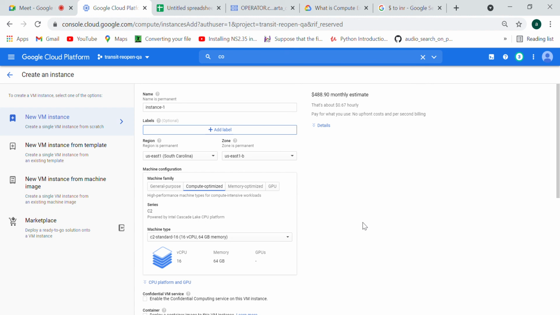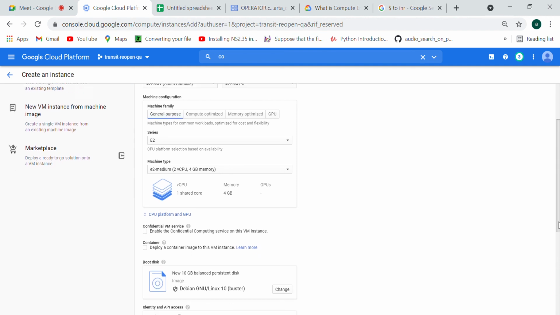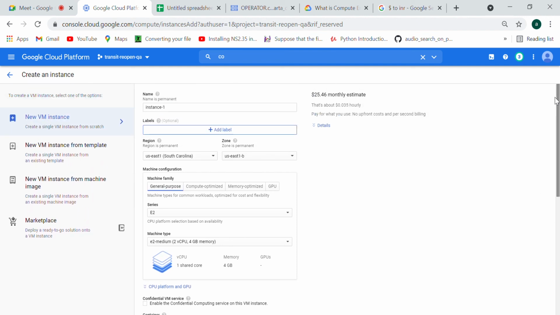Does anyone have any question here? Anyone? If anyone has any question, please ask me. This pricing will change as you change the feature. Now if I select general purpose, you can see the pricing reduced to 25 from $488. So this pricing depends completely on what kind of configuration you want in order to run your applications. Is it clear to everyone? Yes, sir. Yeah, thank you.